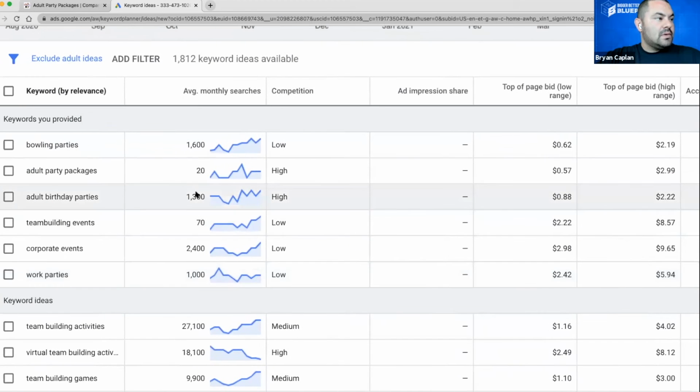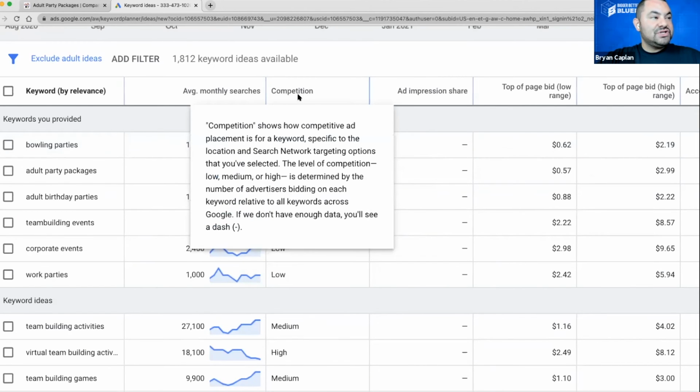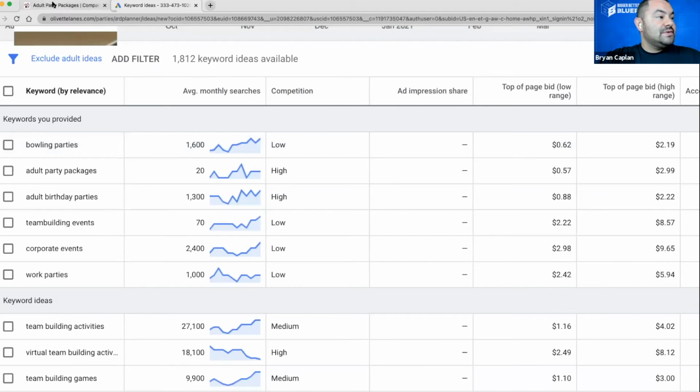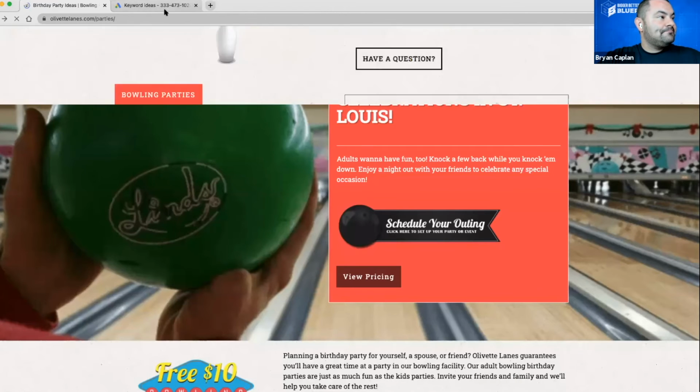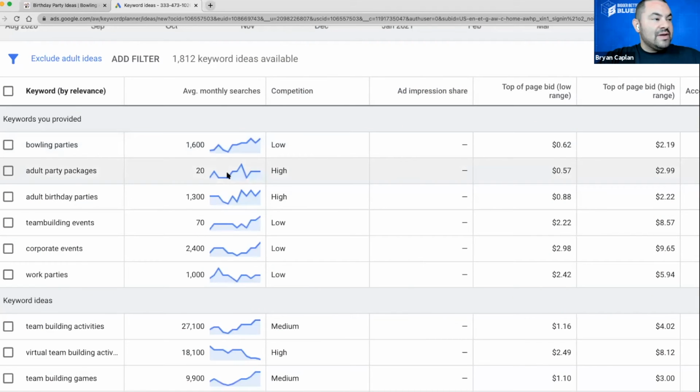Yeah. So bowling parties, 1,600 monthly average searches. Not bad. Competition is low. The competition shows how competitive your ad placement would be. This is more so when you're doing actual ads, but it also shows a lot of people are not competing for bowling parties. So that is potentially what we would want to be using, which we were using on the last one, right? The bowling parties. Now, adult party packages, conversely, only has 20 searches.